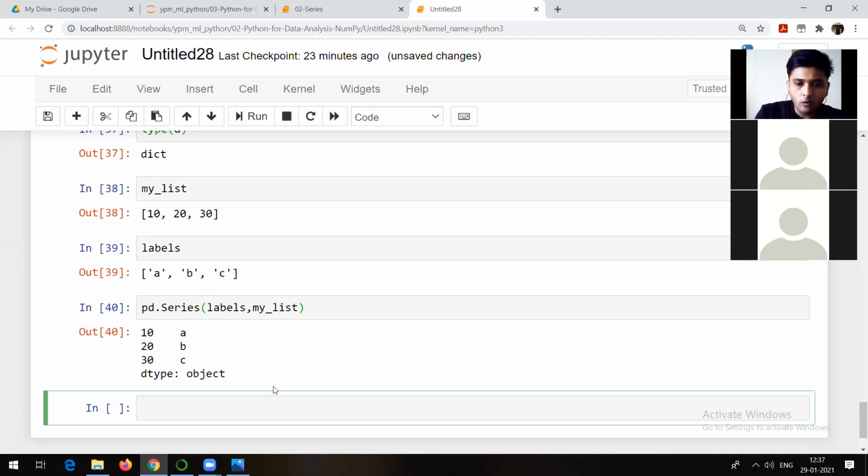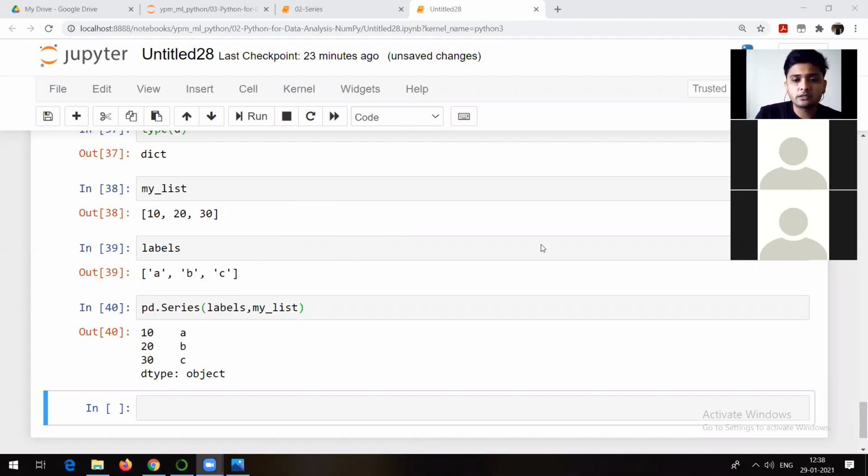So always remember how we pass the arguments in case of series: this is data, and this is going to be index. Sorry, not series, I should have written index. Now check whatever was there in my list: 10, 20, 30. So 10, 20, 30 is showing you the index, and labels is ABC, so that is going to be the data. This is called a series.